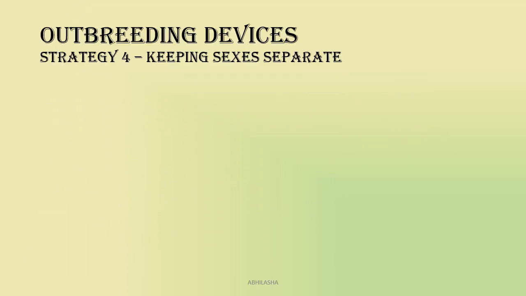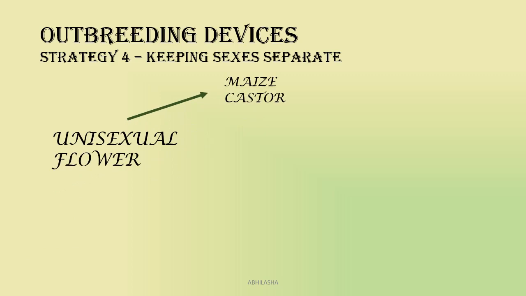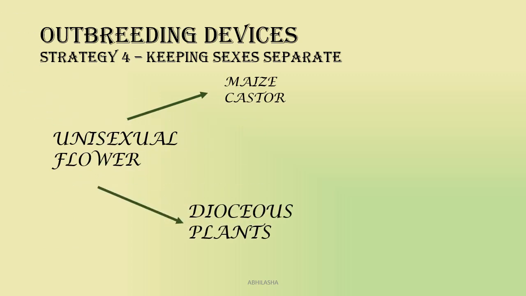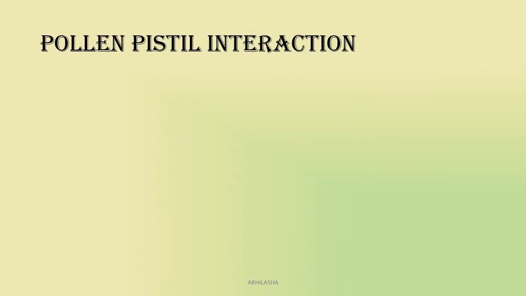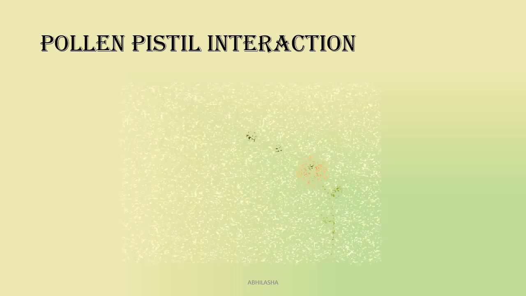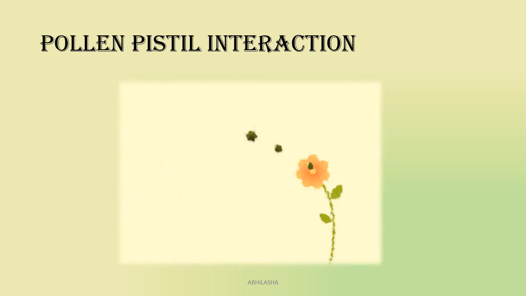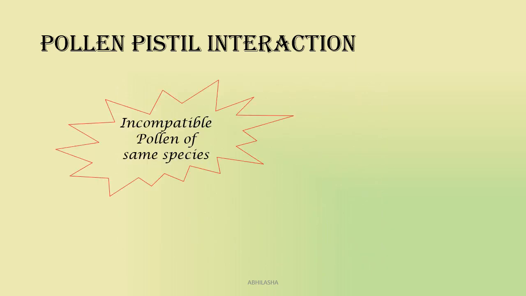Now besides the above three strategies, there is the fourth method of keeping sexes separate. These methods we have already covered. Now, landing of pollen on stigma ends pollination. But does that guarantee fertilization? Not until pollen is accepted by the stigma.